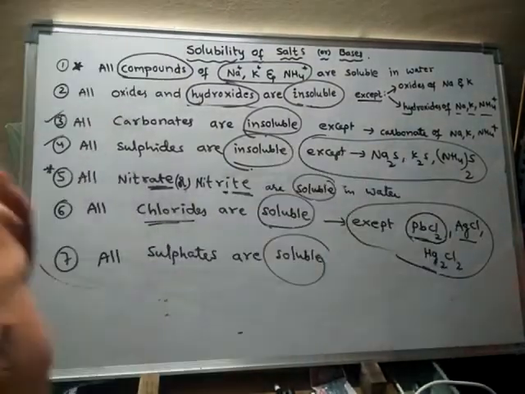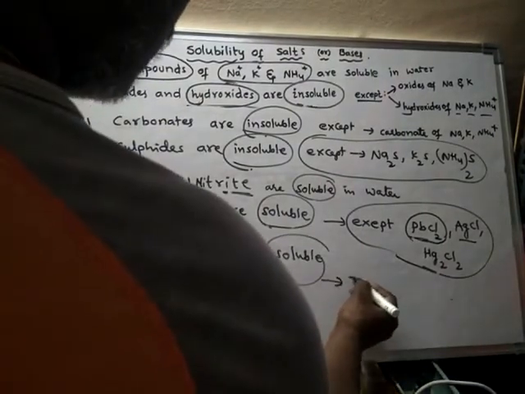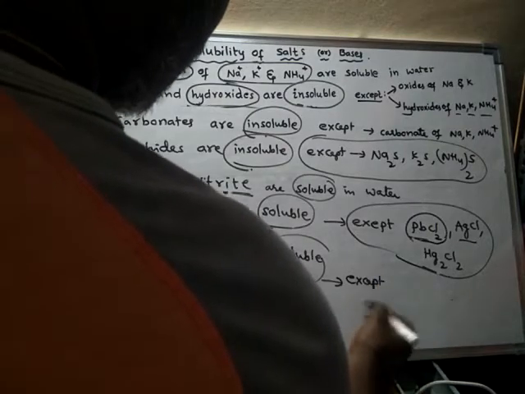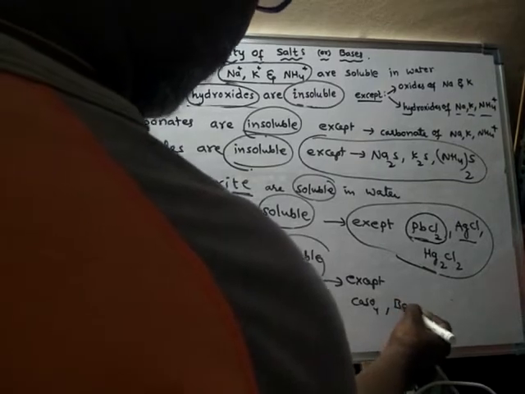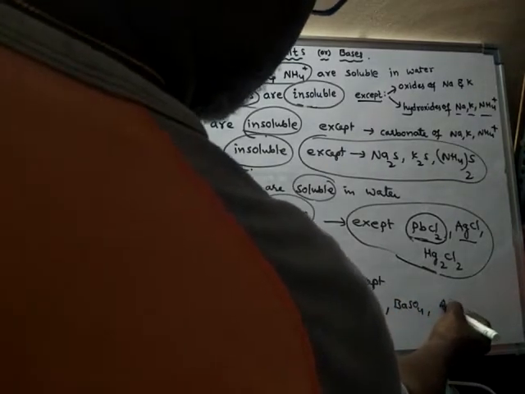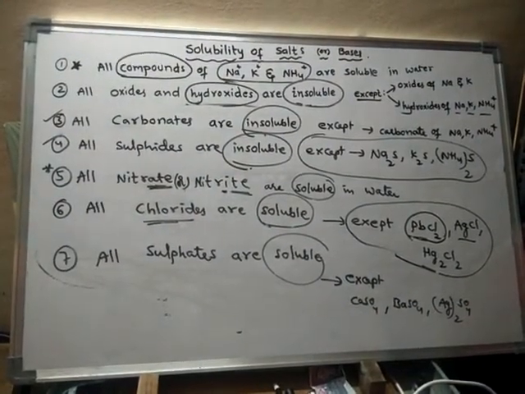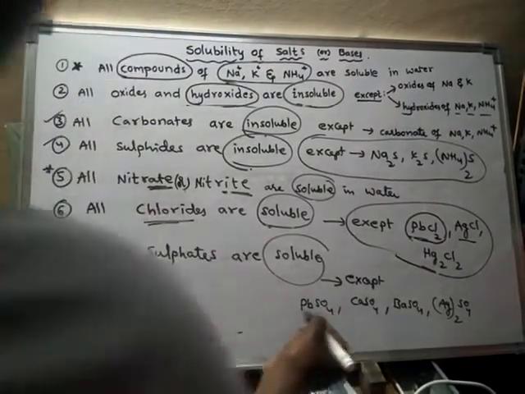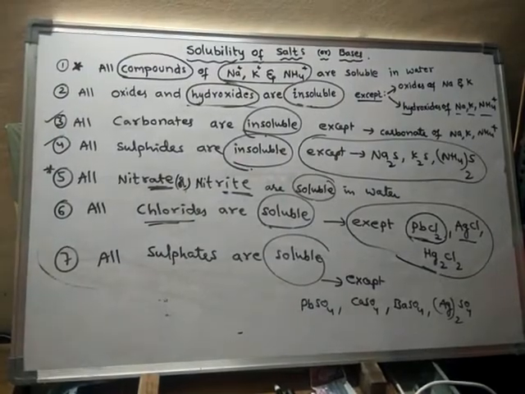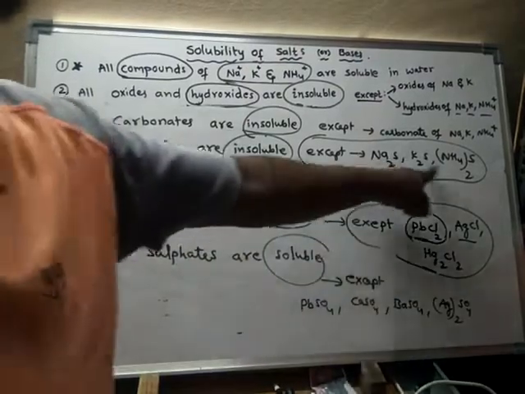These chlorides are insoluble. In the same way, for sulfates also there are exceptions. Except calcium sulfate, which is insoluble. Barium sulfate is also insoluble. Silver sulfate is also insoluble. Lead sulfate is also insoluble. Remember that, these are exceptions.